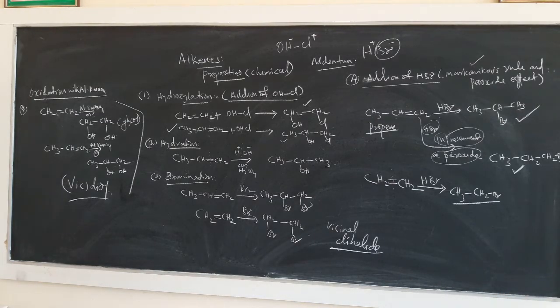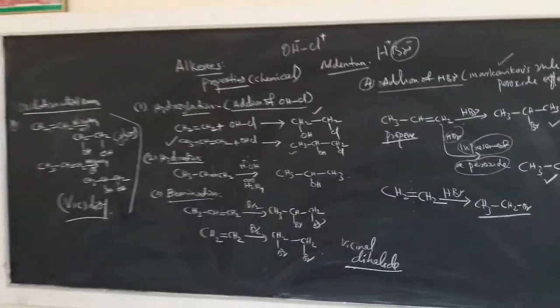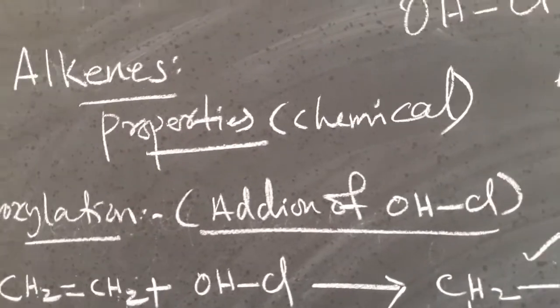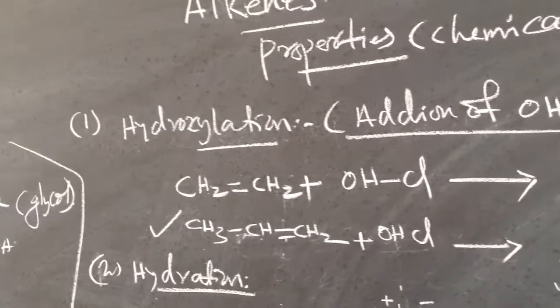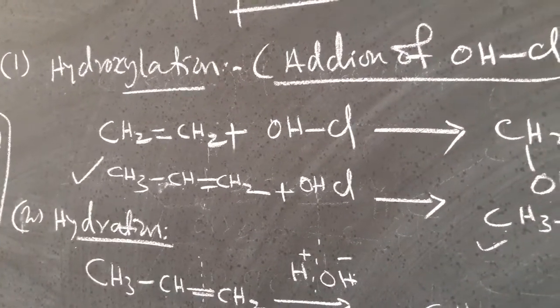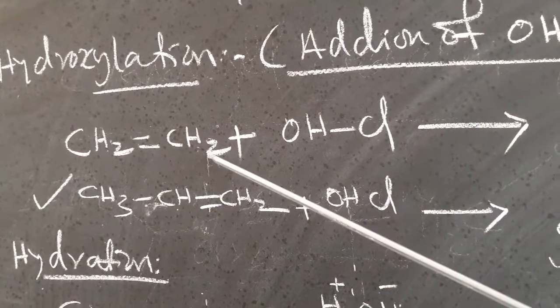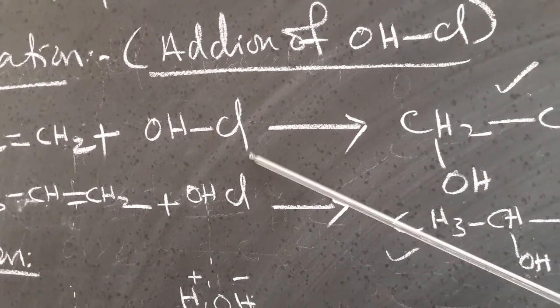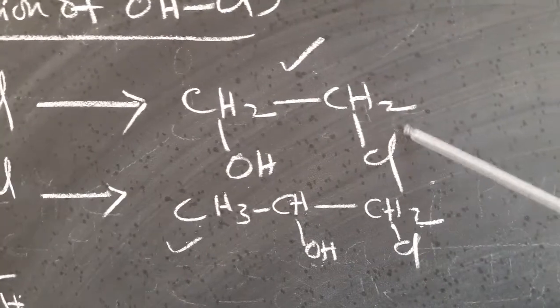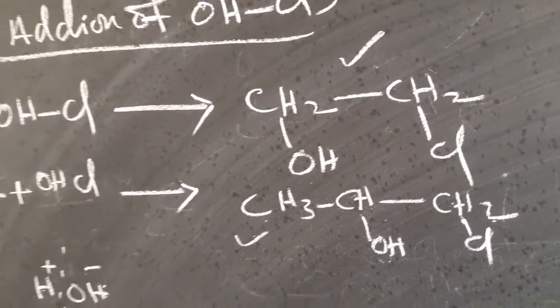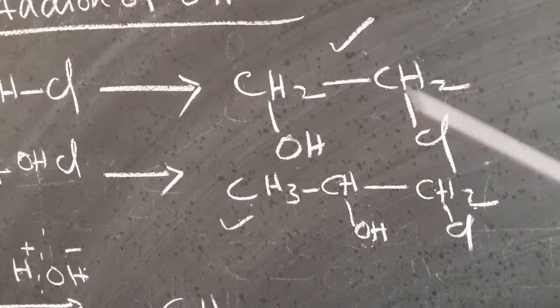I will show you the reactions written on the blackboard with the help of the camera once again. See the heading, alkenes, properties, chemical. You can see hydroxylation, addition of OHCl. You can see the reactions. This is a normal alkene adding to hypochlorous acid. There is no problem in getting the compound because the double bond is breaking here and OHCl is added to the double bond. So OH can be added to here or here, no problem.